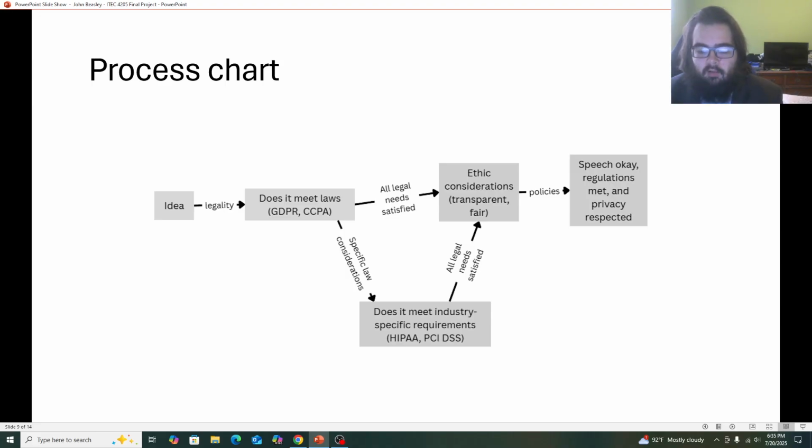And once we've met all of our legal requirements, are we doing this ethically? Are we being transparent? Are we being fair? And once that's done, we go into our specific policies, like are we endorsing free speech that isn't misinformative? Are we meeting all of the regulations? Are we respecting people's privacy? And once that's done, we're good to go.